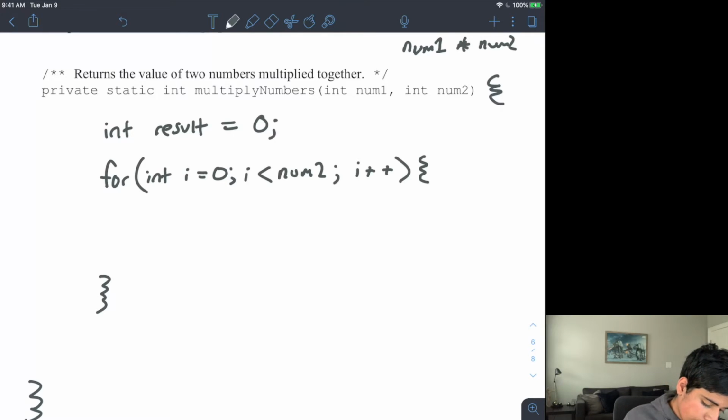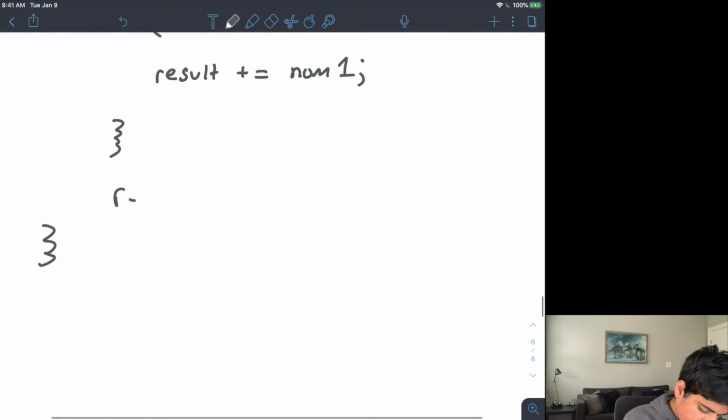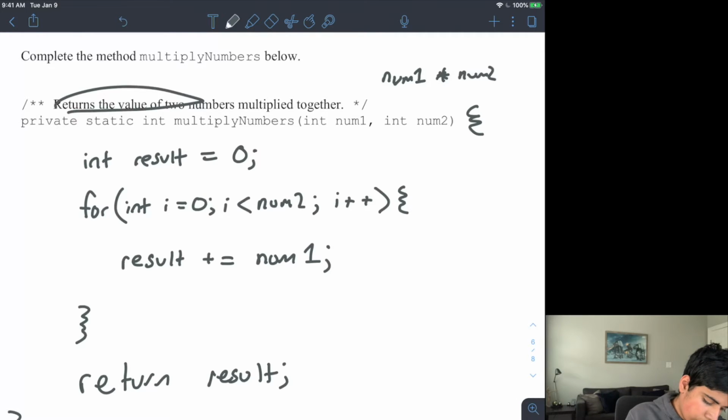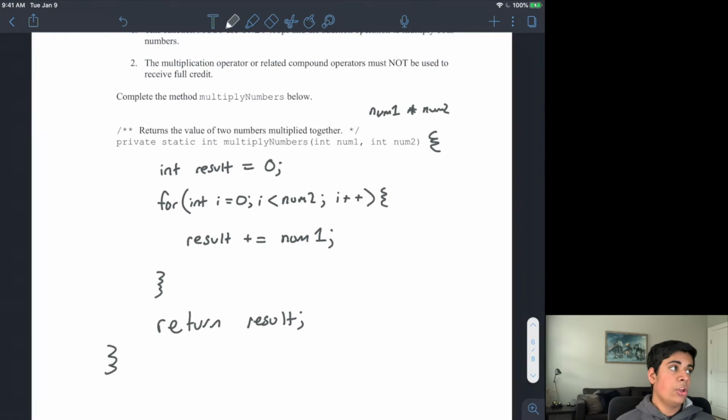And then all I do is result plus equals num1, just like that. And the last thing I do is I return my result, because my code asked me to return the value of the two numbers multiplied together. So that is the solution for this question.